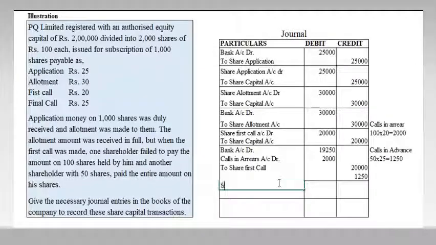So share final call account debit to share capital account. How much? 1,000 into 25,000.